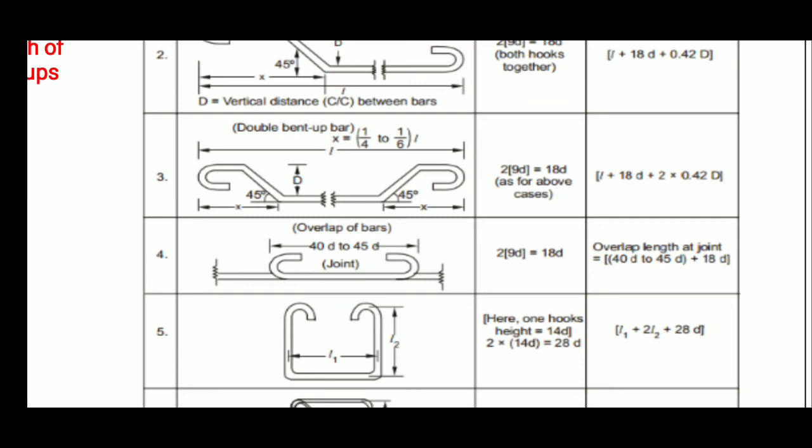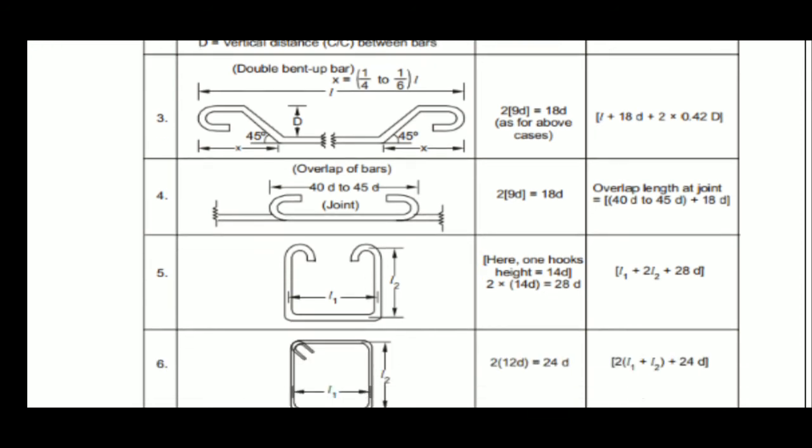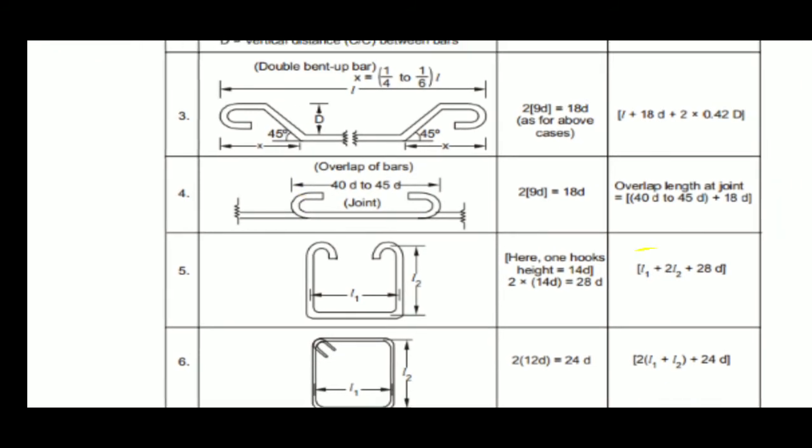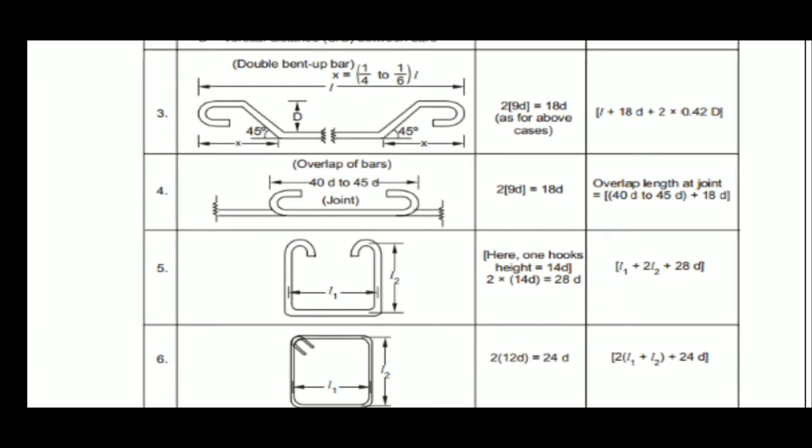Then for overlap bars, both hooks together are 19D, this side 9D and this side 9D, a total of 18D. Then the overlap length at the joint is equal to 40D to 45D plus 18D.